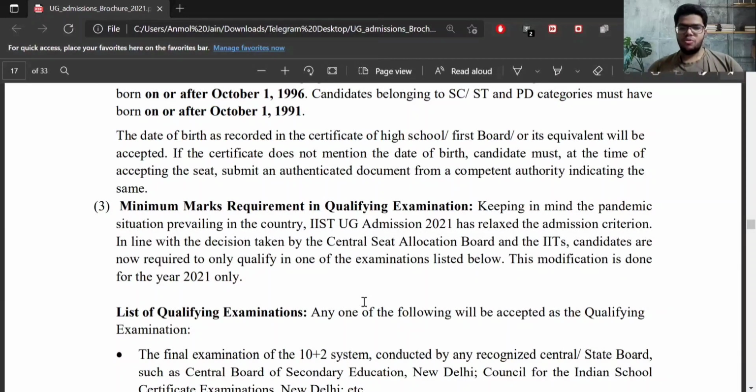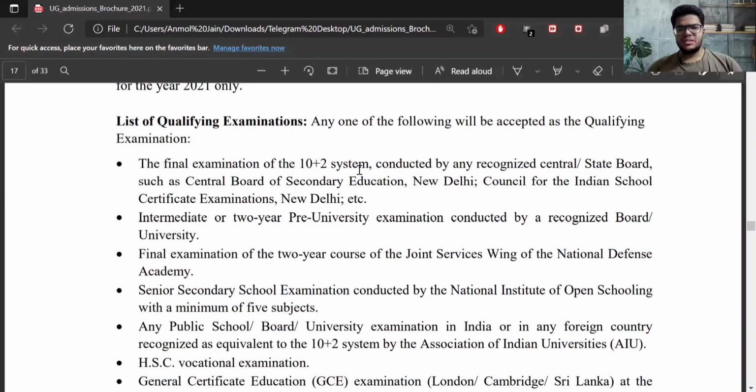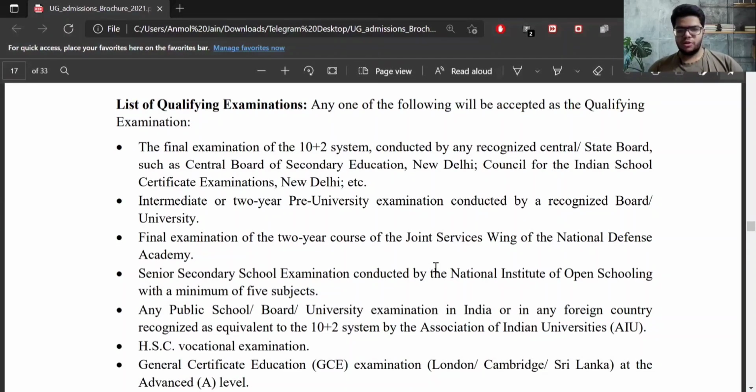So the next point is about board exam eligibility. So due to the pandemic, this criteria is relaxed. So students only have to pass in their board exams. So this is the list of qualified exams. And you don't have to worry, CBSE, state boards and all of them come under this list. So you can refer to this list and check it by yourself.